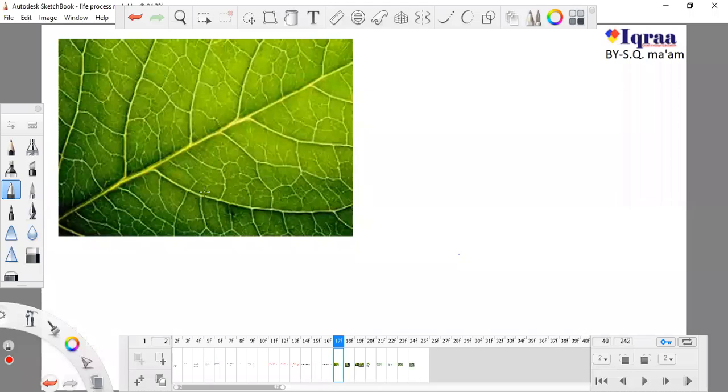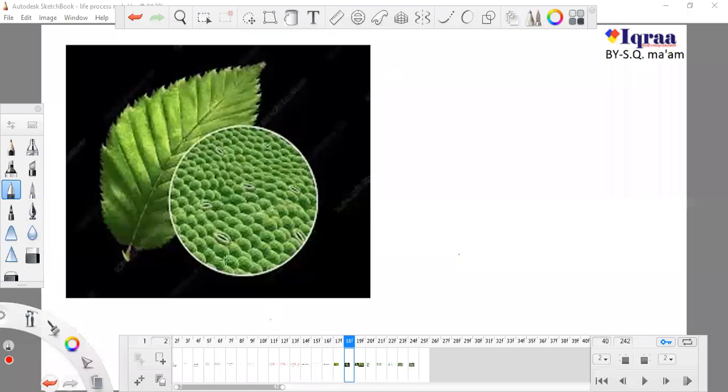This is a leaf, and this leaf has very small apertures. You can see small holes. These are the small holes. This leaf has very tiny apertures.